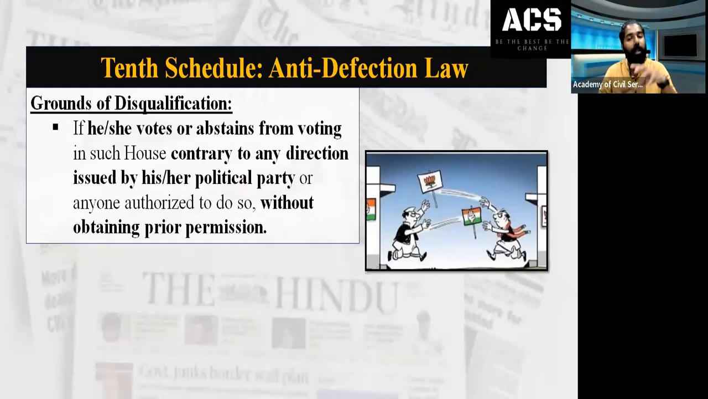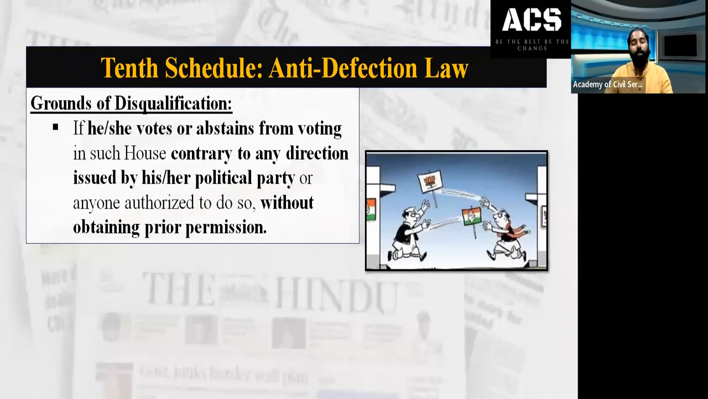For example, you can think that a presidential election is coming and your party tells you that you have to vote for this person. Or, for example, if a bill is passing and you belong to that particular party, and the party leader or the responsible authorized person tells you that you have to vote for that bill, but you do not vote or you abstain from that voting, it will be considered a disqualification if you do not follow the direction already provided by the political party without obtaining prior permission.